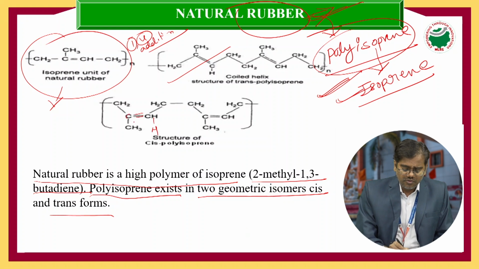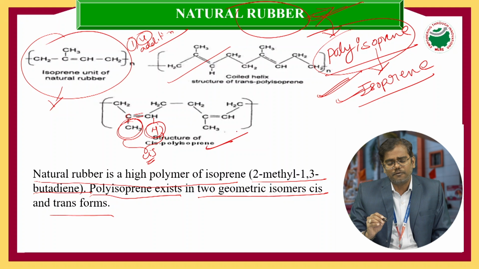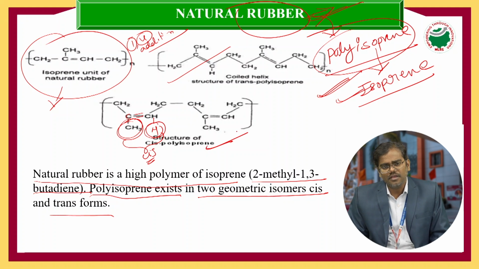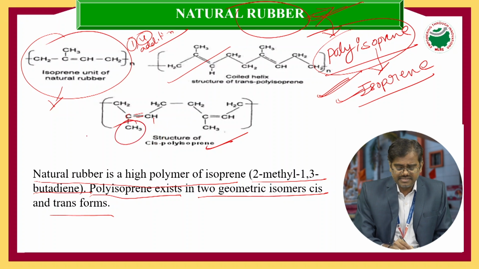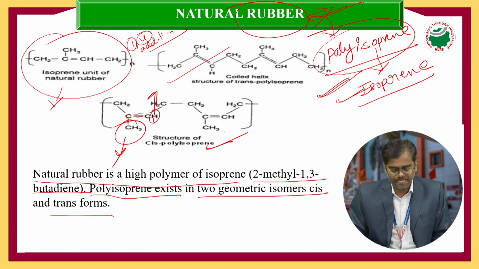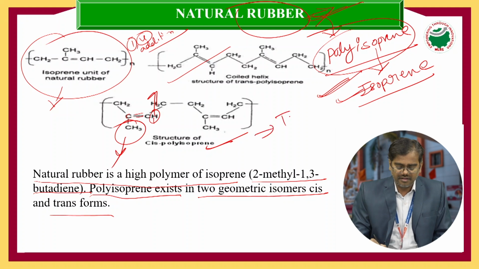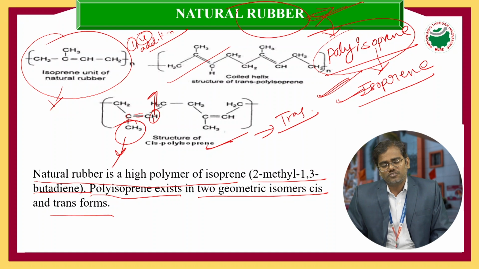If the CH3 group and the hydrogen are located on the same side, then we call it cis polyisoprene. Whereas in the case of trans polyisoprene, the CH3 and hydrogen groups are located in opposite directions. That type of geometrical isomer we call trans polyisoprene.